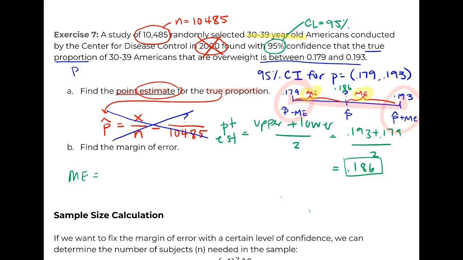So we can actually just do this as the range. So how far did our confidence interval span? And then divide by 2, because we want half of that. We had 2 different margins of error that were added together. So you'll get your 0.007 that you need to add or subtract. So if I had written this out, this would be upper minus lower versus upper plus lower. And this is something you may want to consider putting on your note card, because I always put some question here about recognizing that if we have the interval, we can kind of go backwards to figure out exactly what the different components were of that interval.